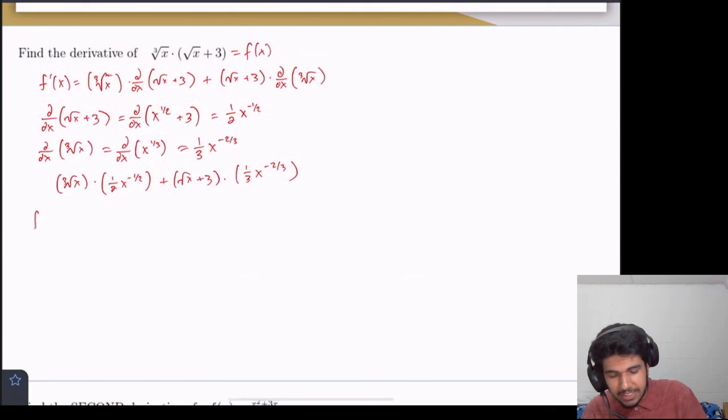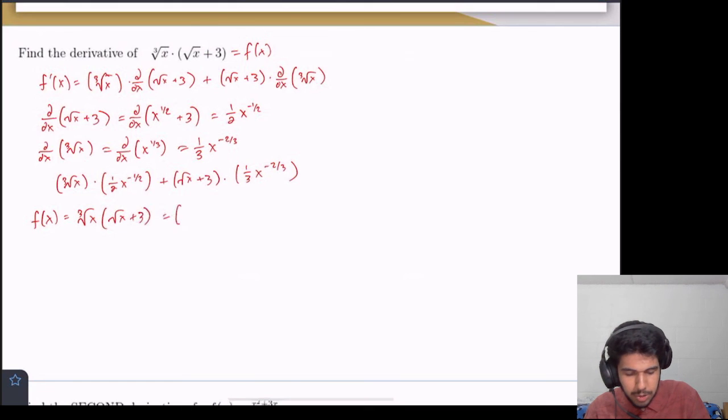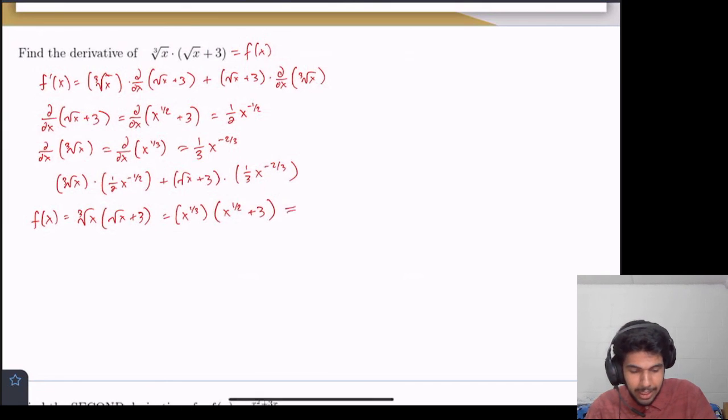Alternatively, we could have said that f of x equals, we're given that it's equal to this, but why don't we start by converting them to powers? So x to the 1/3 times x to the 1/2 plus 3. And then we can distribute. That's equal to x to the, well, powers add when we multiply like this. So 1/2 plus 1/3 is 5/6, plus 3x to the 1/3.